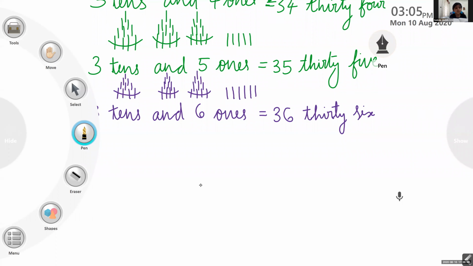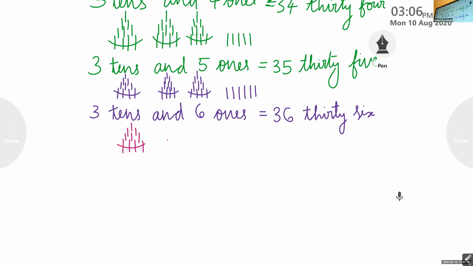7 ones. We have 37, having 3 tens, and we have 7 ones. 1, 2, 3, 4, 5, 6, 7.